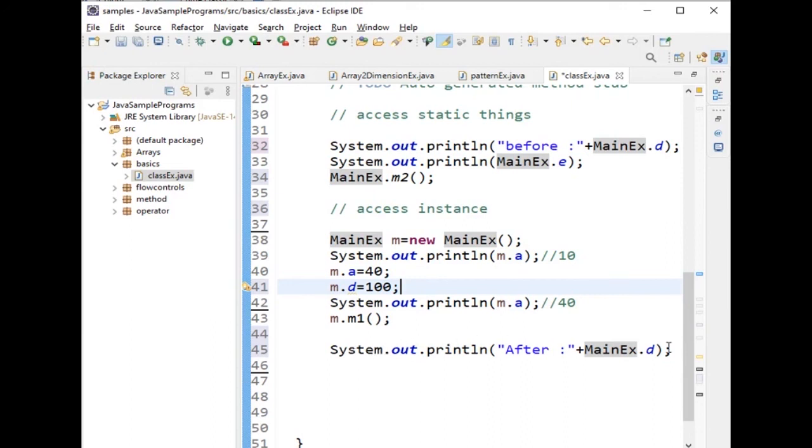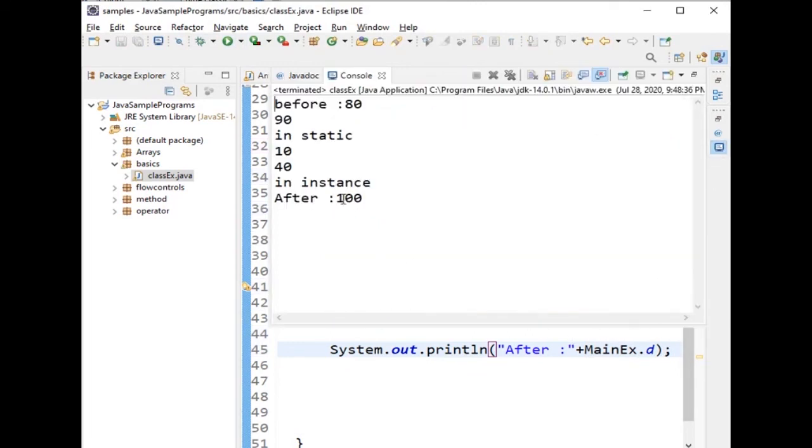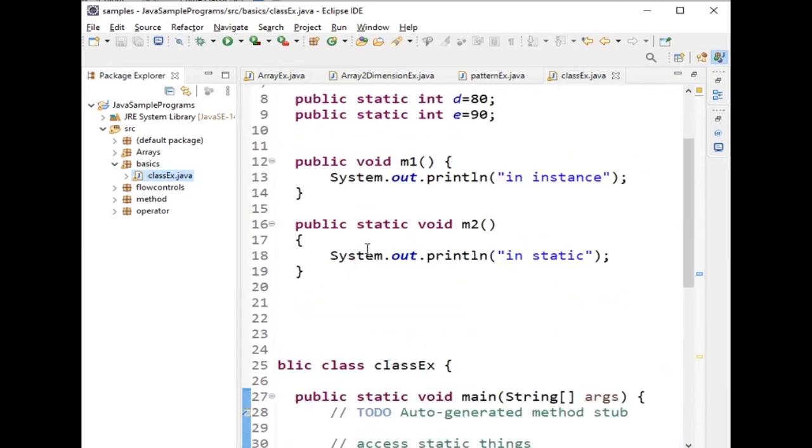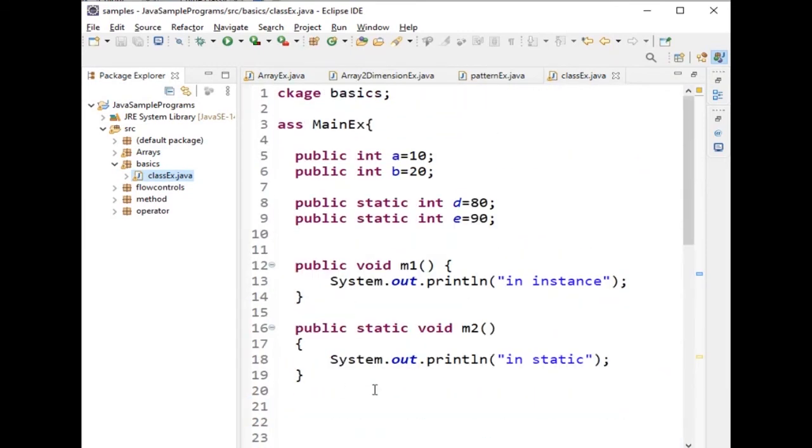Will the D value change? Yes, obviously it will change. See here, finally the D value after changing is 100. Before it was 80, after that it was 100. This is the way we have to use static variables, static methods, instance variables and instance methods.